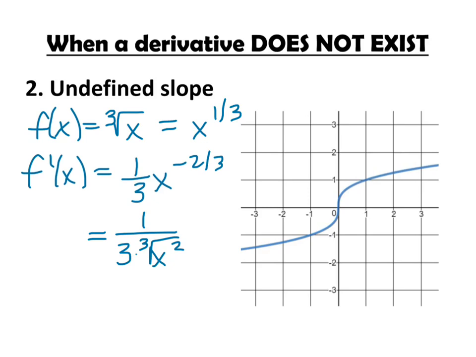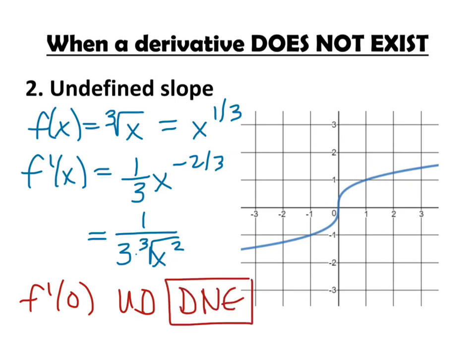This derivative is undefined when x equals 0. So f prime of 0 is undefined, and we could think of it as the derivative does not exist, but it's because the slope is undefined. Let's see what the slope would look like. If we drew the slope at 0, it would be a vertical line, making a tangent line to that graph, and then a vertical line has an undefined slope. Since the slope is undefined, we're going to say, for simplicity, the derivative does not exist.